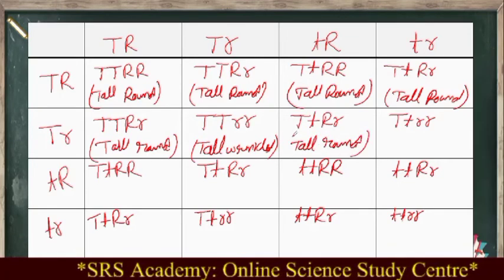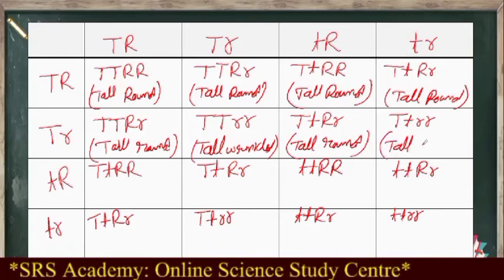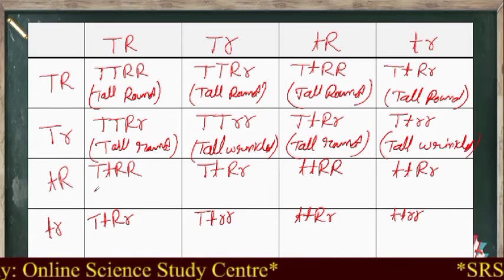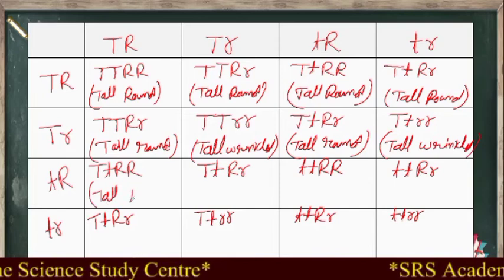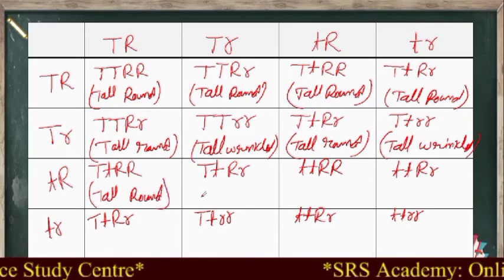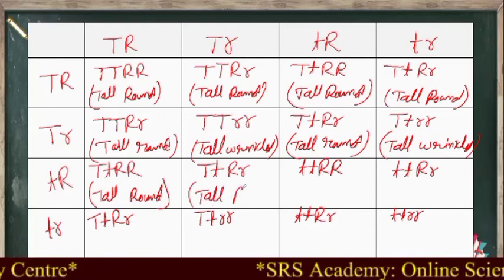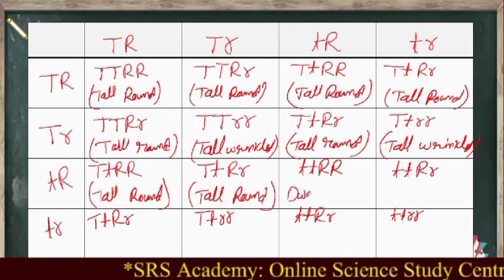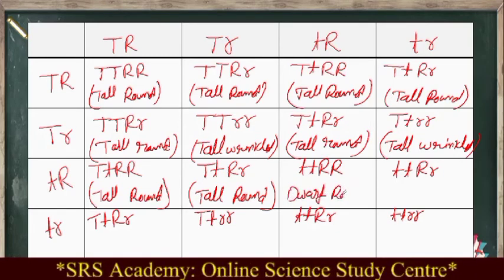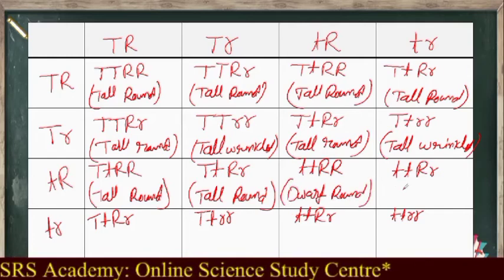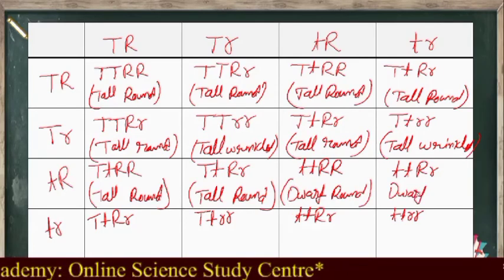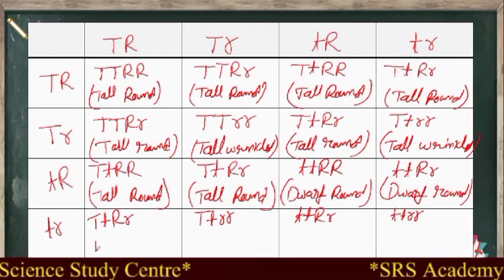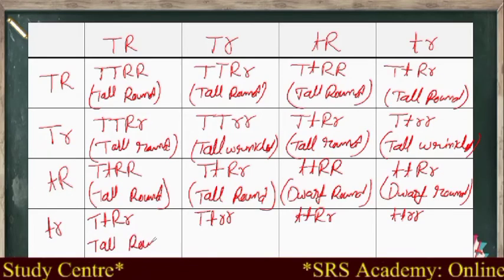round seed. This is a tall plant, recessive nature. This is a wrinkled seed. Again here this is a tall plant with a round seed. This is a tall plant with a round seed. This is a dwarf plant. Keep it in mind, this is a dwarf plant with a round seed. Okay, here it is, a dwarf plant with a round seed. Here tall with round seed.